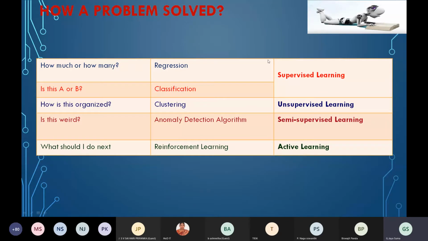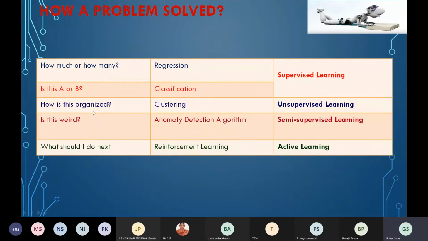So regression and classification are called supervised learning. If you have a problem statement of how much or how many, it's a regression problem. If the problem is A or B, true or false, pass or fail, 1 or 2, poisonous or non-poisonous, cancer or non-cancerous, is the situation favorable for flight landing or not, whether he buys a computer or not, those problems are called classification problems.